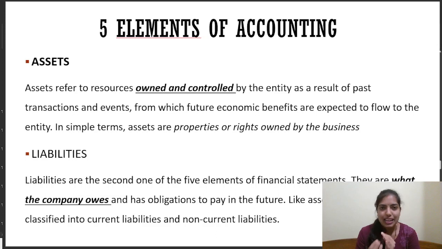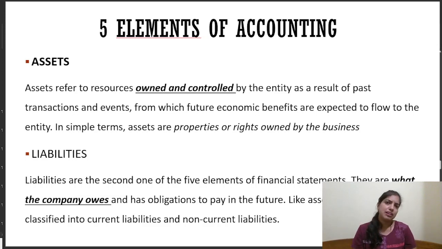To be specific, I'll be giving you an example that tangible assets are those assets which you can see, touch, or feel. Like if you have furniture, it is a tangible asset. You can see the furniture, you can touch the furniture, you can feel the furniture. And for example, goodwill. Goodwill is an intangible asset. Goodwill is the reputation of a company.